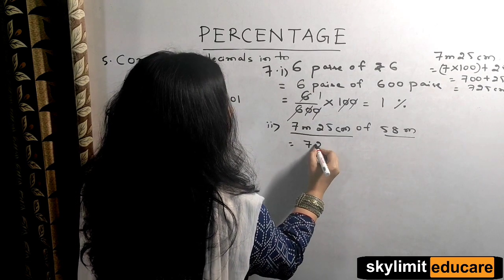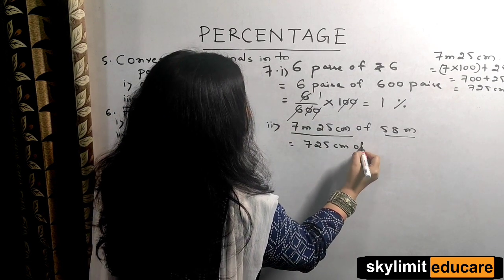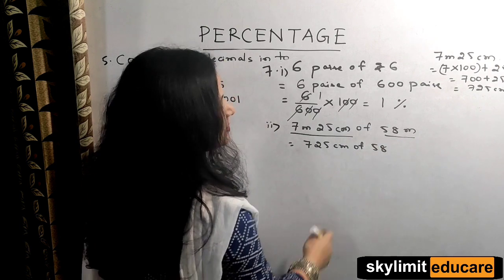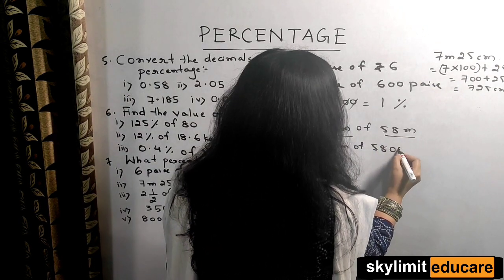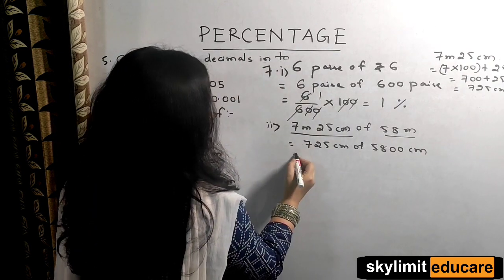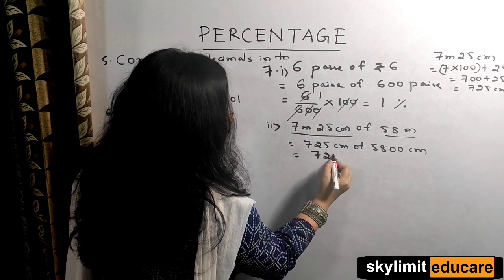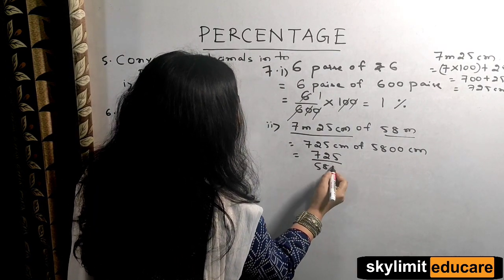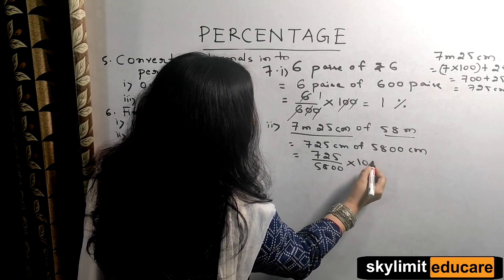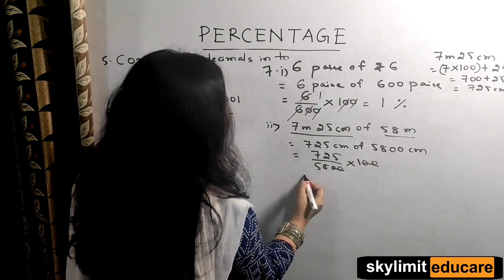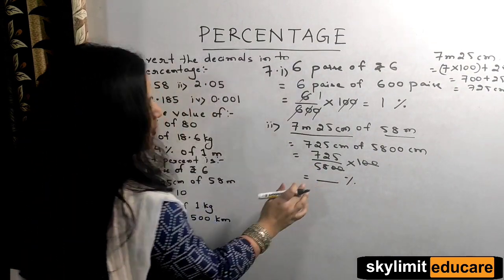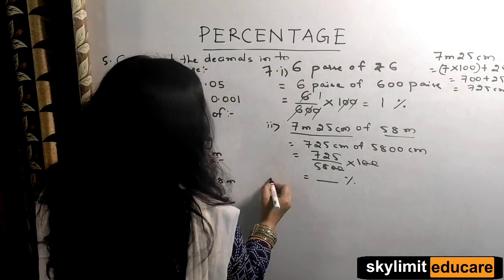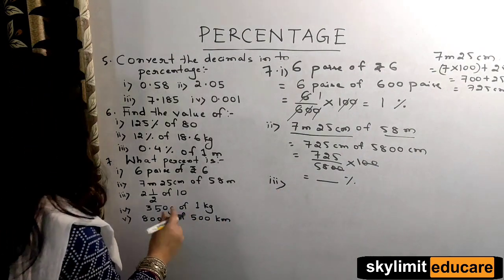So I got here 725 centimeter of 58. Let me convert this also to centimeter. So 1 meter is 100 centimeter, so this will be 5800 centimeter. Now easily what you can do, first quantity by the second quantity multiplied by 100. So you got here this. Now you have to find out the answer for this also. That much percentage, this answer you're going to find out. Clear?